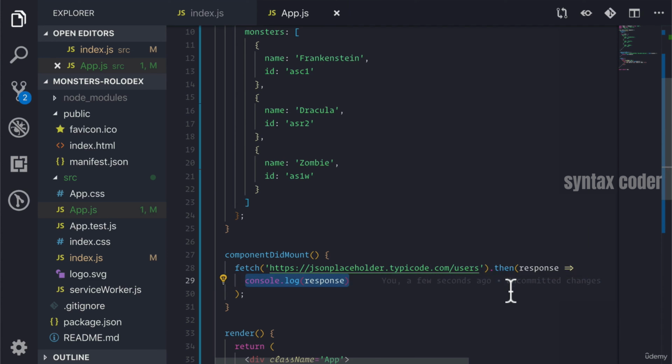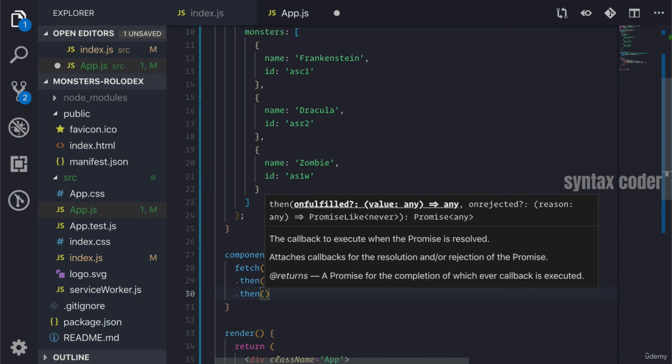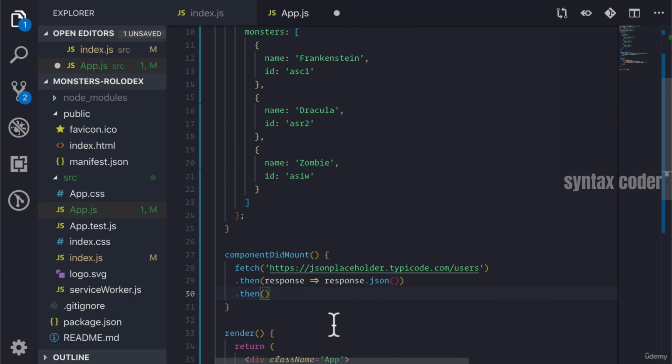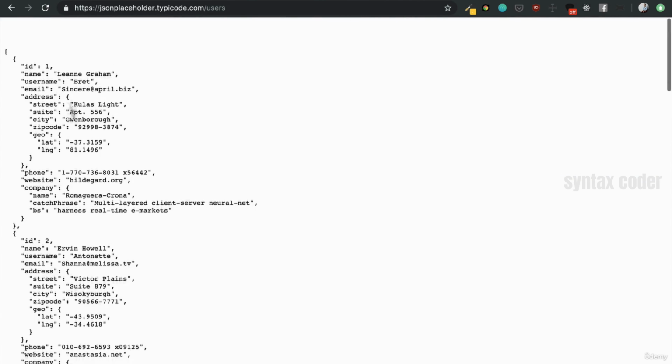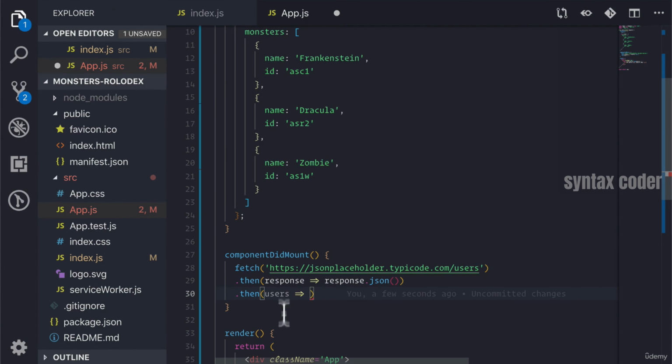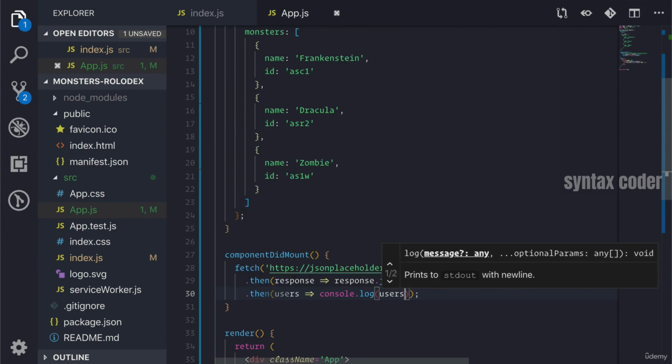So let's, from here, return response.json, which is a method on this response object that will give us back that response in the JSON format, which we want. And then that will get returned to us as a new promise, which we will now have as the body, which will be this array. So when we get that array, let's just log it again so that we know what we're getting.